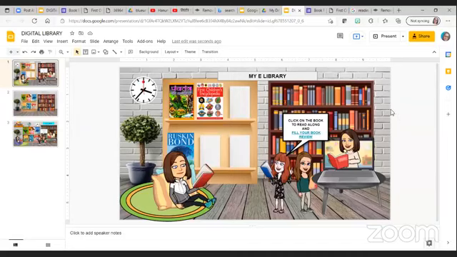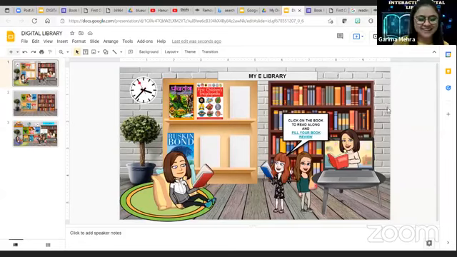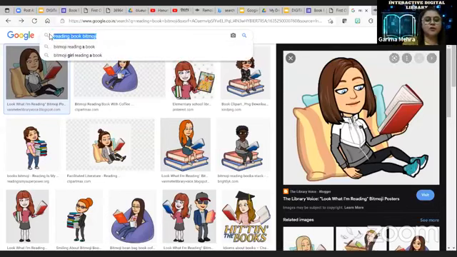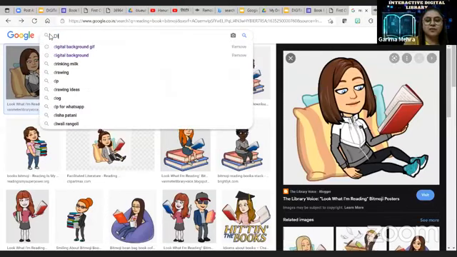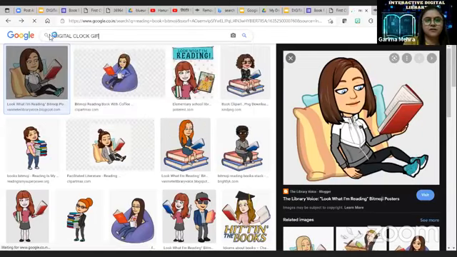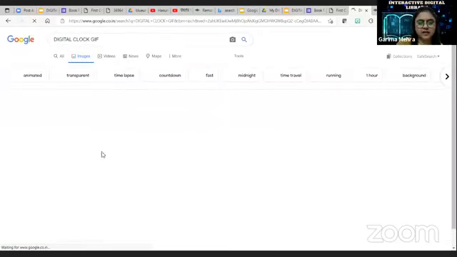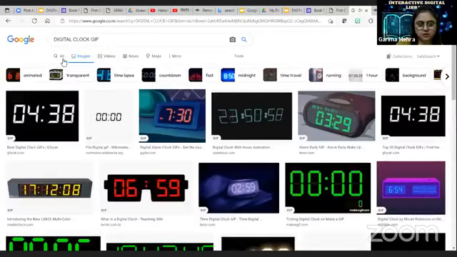Sipra ma'am has asked, can we put a digital clock also? Is it possible to add a digital one? I'm coming to that. Yes, ma'am, you are actually reading my mind. What you can do is go to Google. You want a digital clock? I will give you a digital GIF clock. When you click on GIF, you will get a lot of digital clocks.